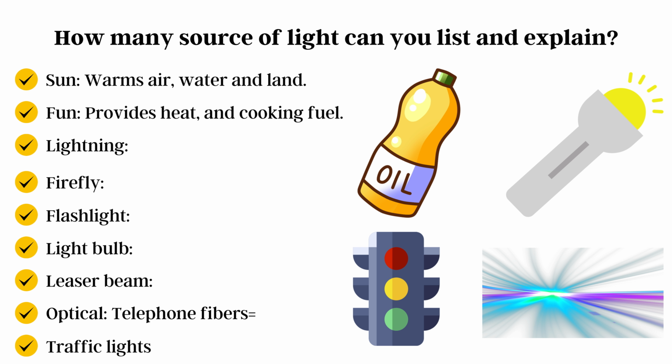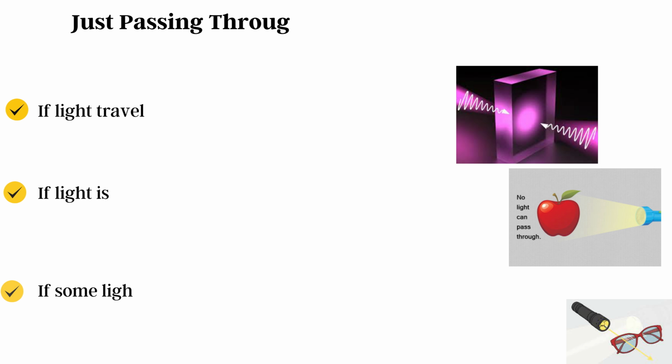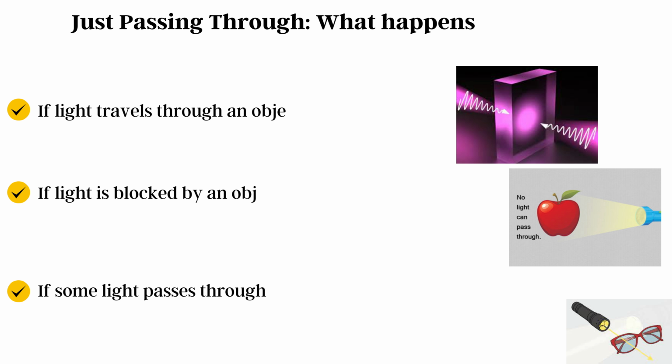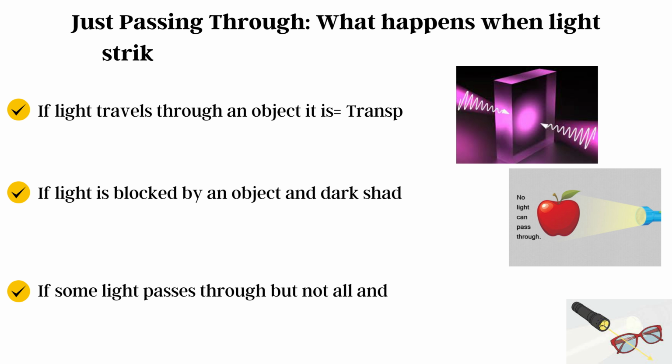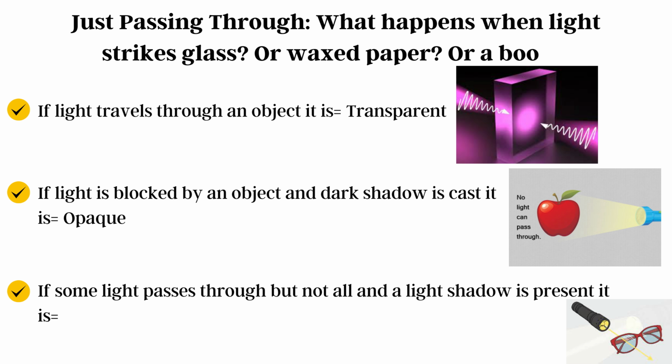How many sources of light can you see? Can you list and explain? Yes, we can see and we can explain it. There is the sun, the biggest source of light on the earth, fire, which provides heat and cooking fuel, lighting, firefly, flashing light, flash lighting, light bulb, laser beam, optical telephone fibers, and traffic light. These are the sources of light.